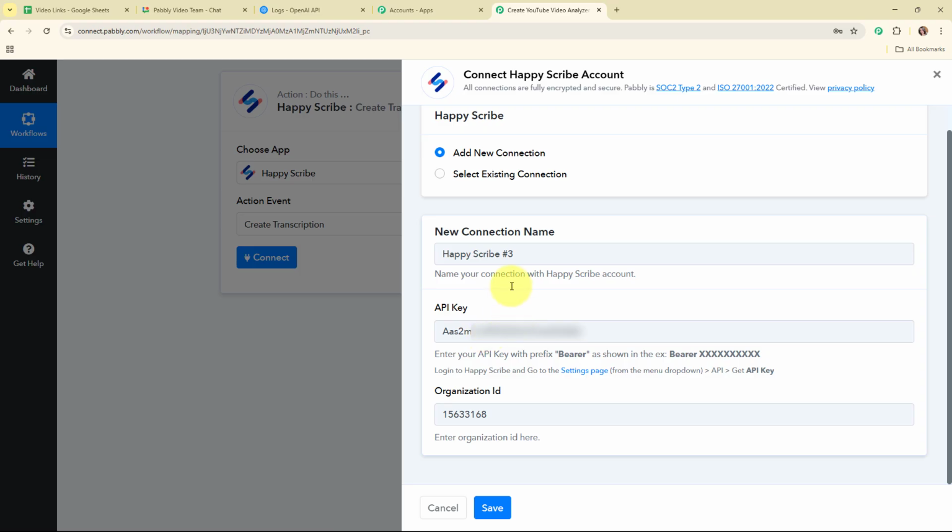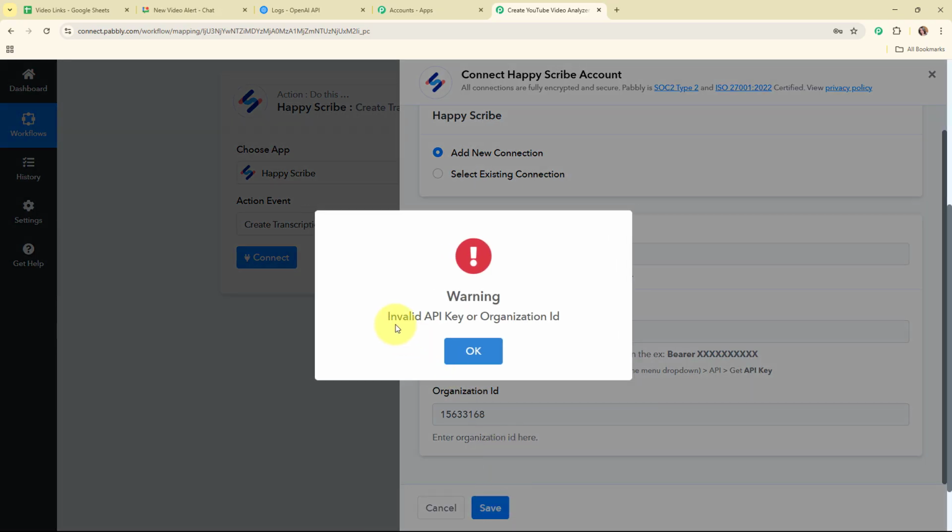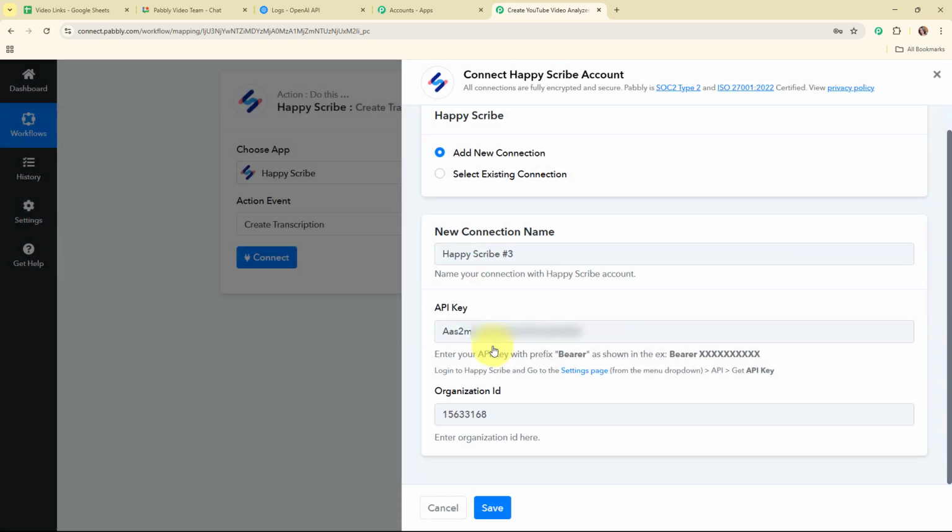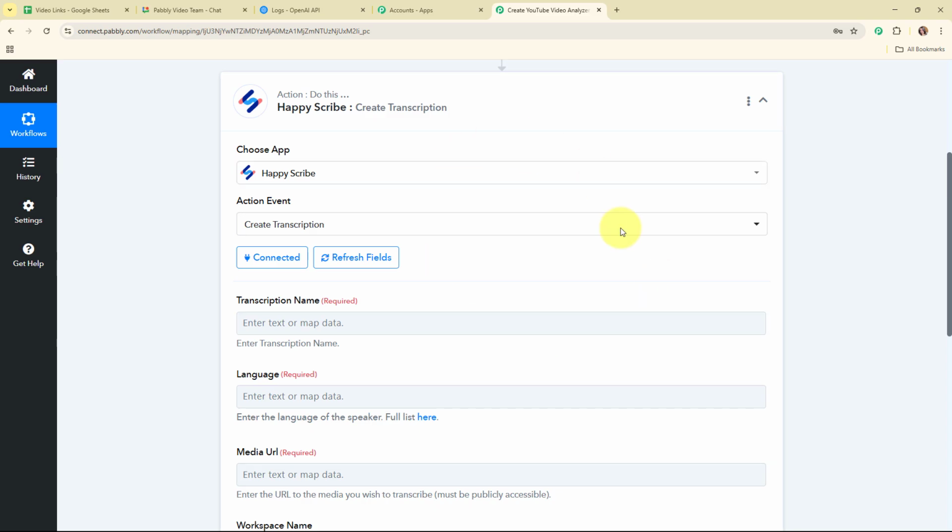Alright, so here you can see I've successfully added the API key and the organization ID. So I'm going to click on Save. And it says invalid API key or organization ID. We received this warning because it says enter your API key with the prefix that is Bearer, as shown in the example. So here we have added the token, but now we are going to add the prefix over here. So I'm going to copy it, and then paste it over here similarly, and then enter a space, and now I'm going to click on Save. And here you can see we are now successfully connected.